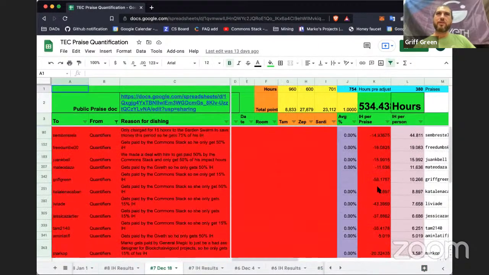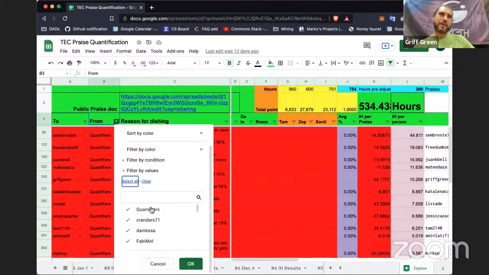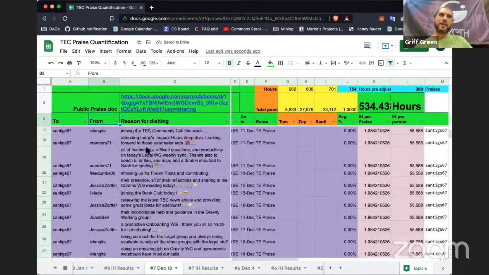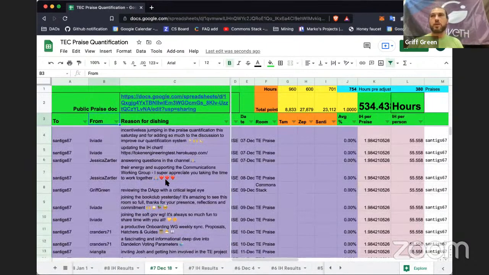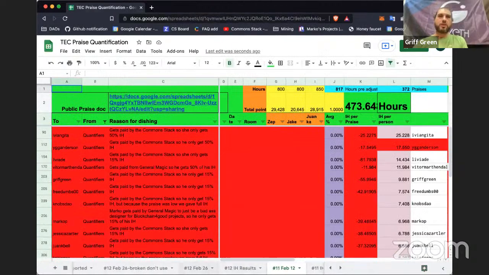So you can go through here and look at the past praise. A lot of it is filtered in various ways, so you might have to check the filters and unfilter. And if you're not familiar with spreadsheets, it's going to be difficult. But in the end, what we can see here is that in week 7, we started decentralizing who could quantify praise. This was part of a vote that was initiated in the forums. And for many weeks, almost a year, we just kept dishing praise and dishing praise.